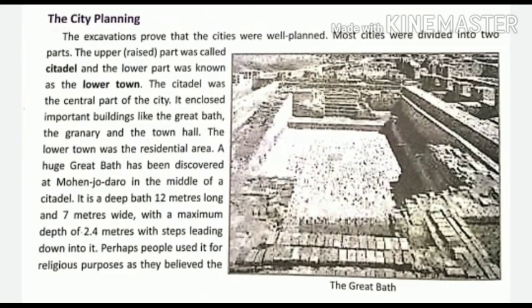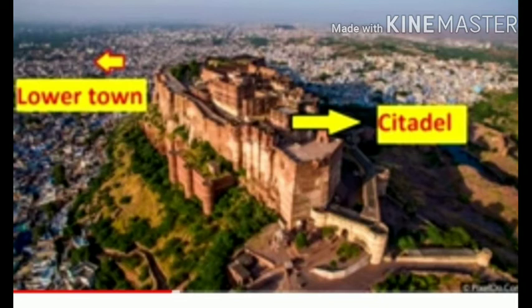Okay, it is believed that the people of the Indus Valley civilization or Harappan culture were great architects. The cities were well planned, like the modern cities of present time. Most of the cities of that time were divided into two parts, the upper part and the lower part. The upper part is known as the citadel and the lower part is known as the lower city, or lower town also. Here I can show you a picture.